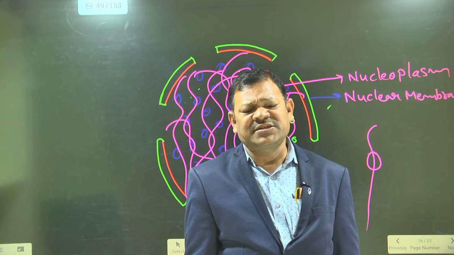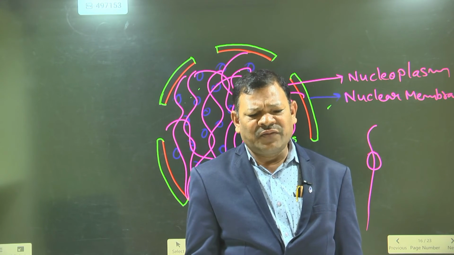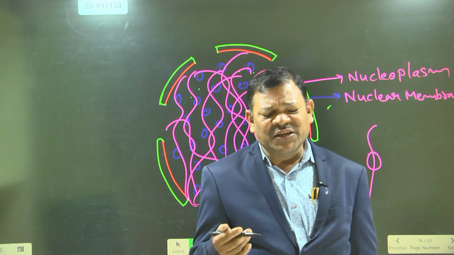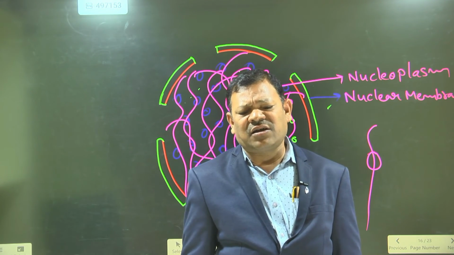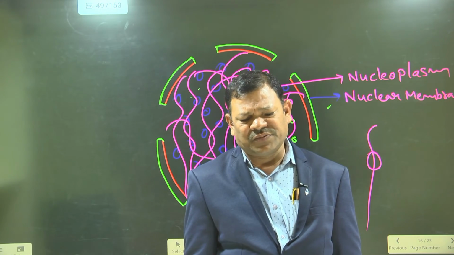So we have 46 chromosomes. Our mother has 46 chromosomes and our father also has 46 chromosomes.